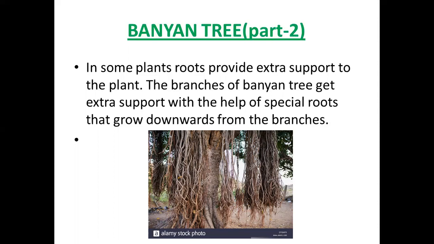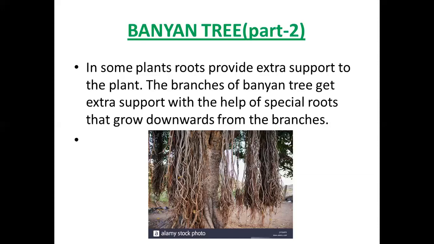So, in some plants, these roots provide extra support to the plant, like banyan tree. The branches of the banyan tree get extra support with the special roots that grow downwards from the branches. We know that the tree already has very deep roots in the ground, useful for absorption and fixation.